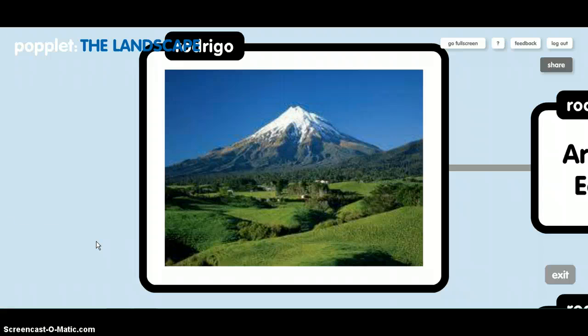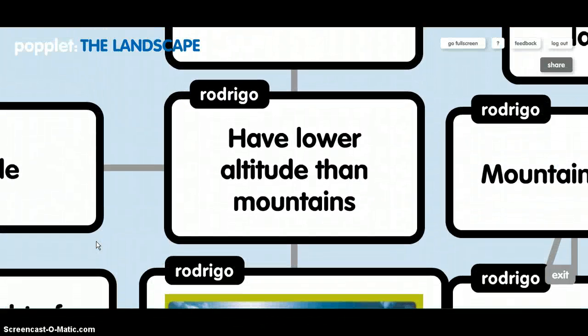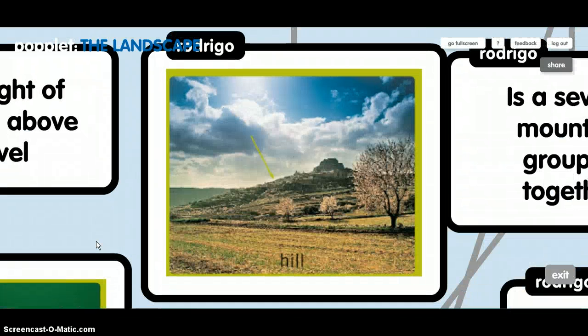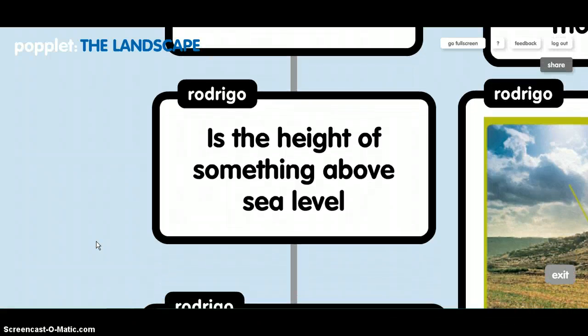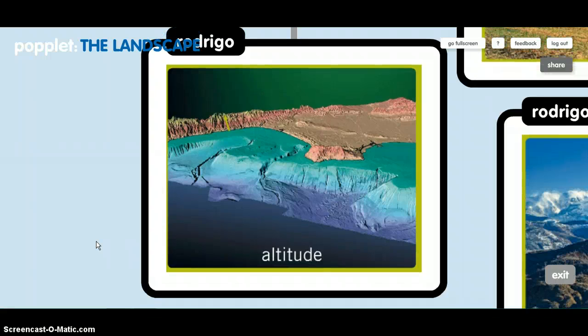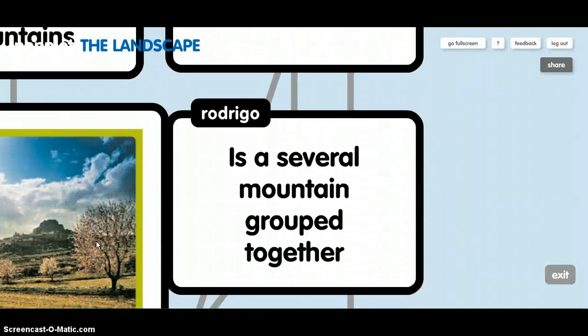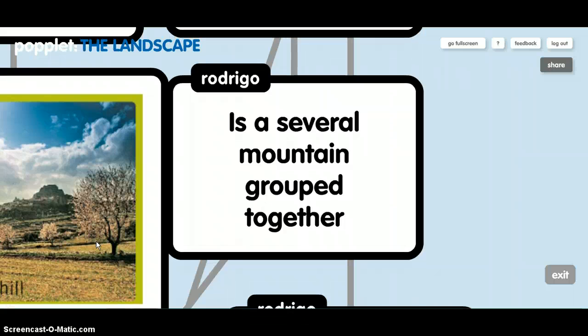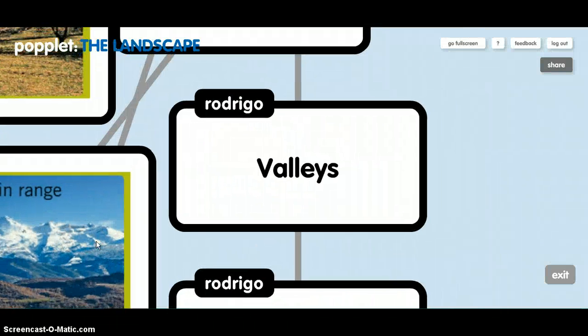This is a mountain. Hills have a lower altitude than mountains. This is a hill. Altitude is the height of something above sea level. This is a photo of altitude. Mountain range is several mountains grouped together. This is a mountain range.